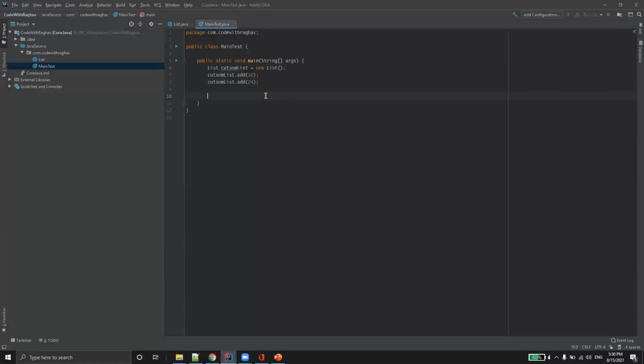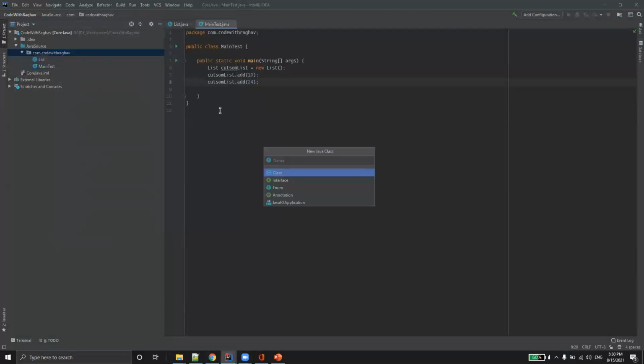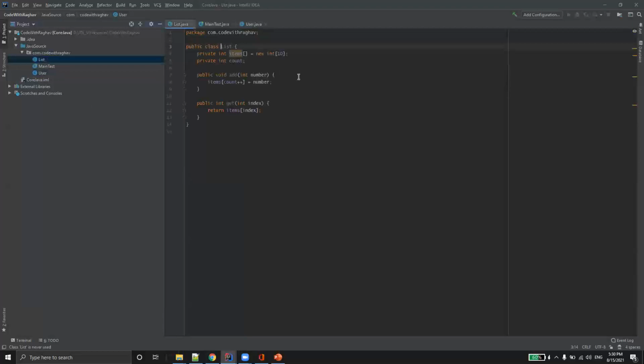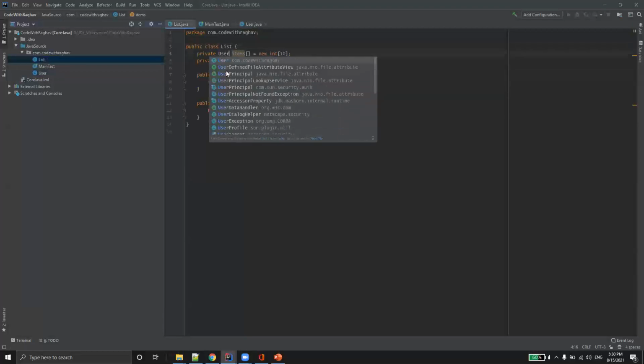So now let's say I want to add a list of maybe users. Let me create a User class, and I'll modify all of them to User.